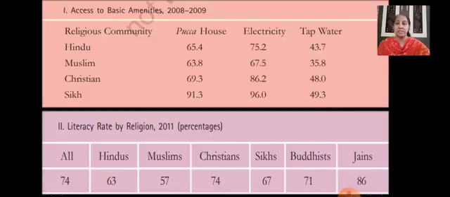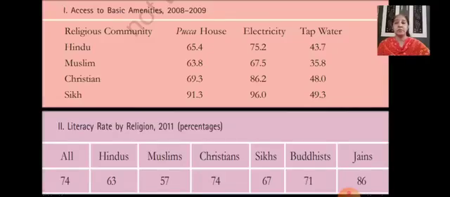If you see this table, the religious communities have been given in the first column: Hindu, Muslim, Christian and Sikh. Then the percentages of Pakka houses in each community, electricity that has been provided to them, and the tap water facility given to that particular community. The percentage has been given to you here. So just go through that.